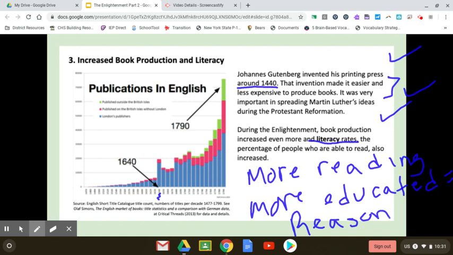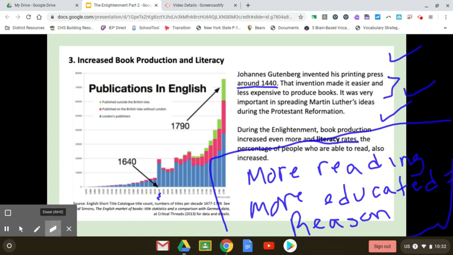Okay, so how does the increase in book production and literacy lead to the Enlightenment? Well, you kind of have your answer here, but you've got to put it in a little bit of a better way. But essentially, there it is. More people are reading, which means they're being educated more, which means they're probably going to be using reason more when they're thinking about these things.